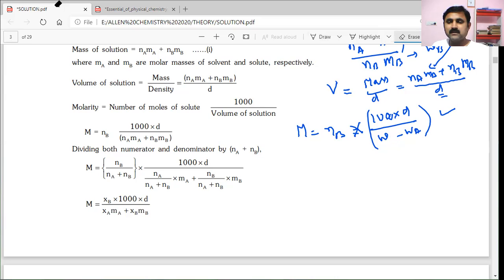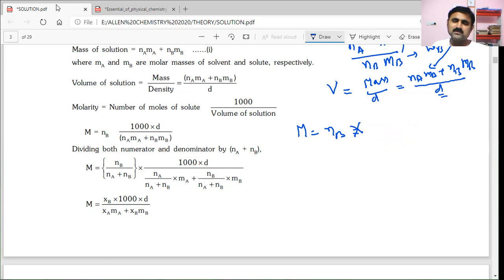Here I will give you the same thing. So that is 1000 into d by 1000, already it is there in the expression. When we are talking about volume in milliliters, then we will write 1000 by volume of solution.